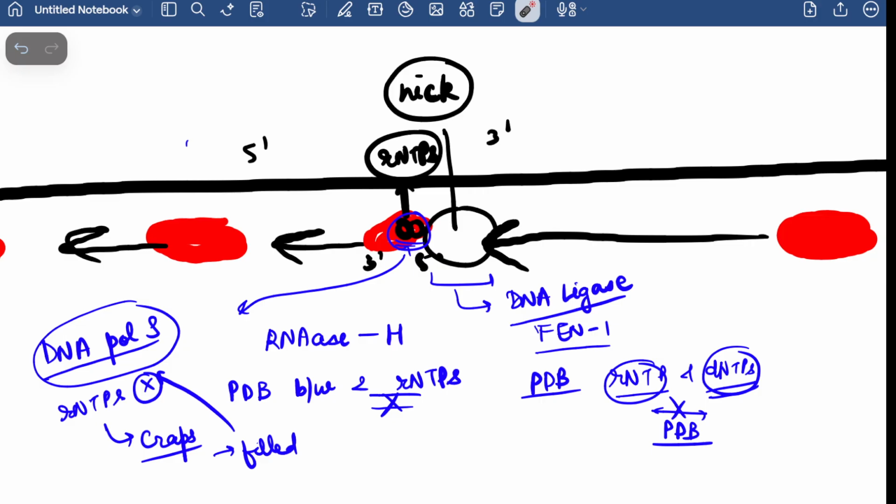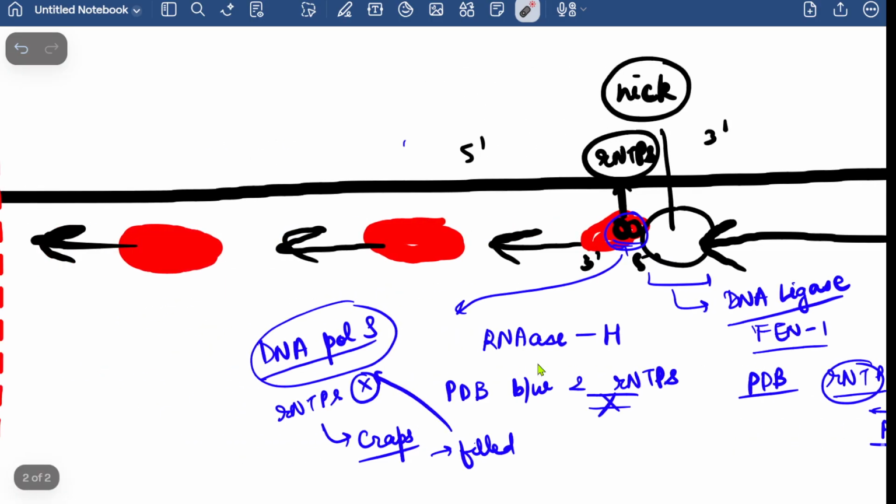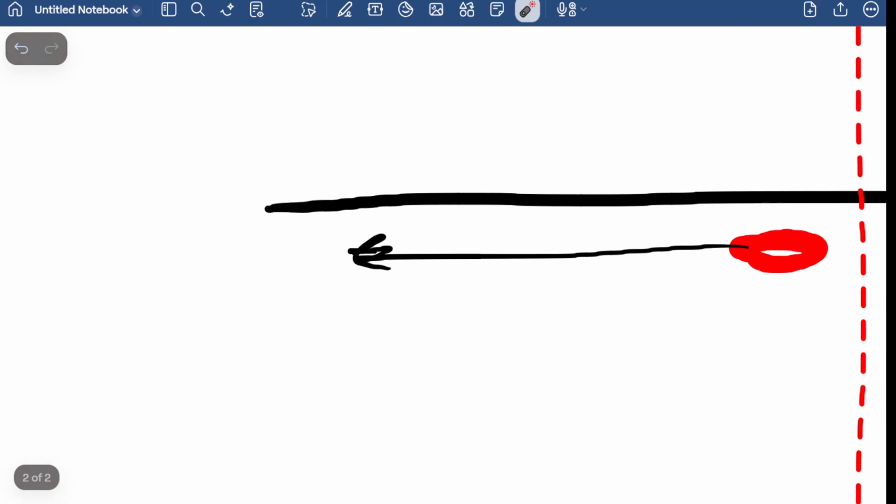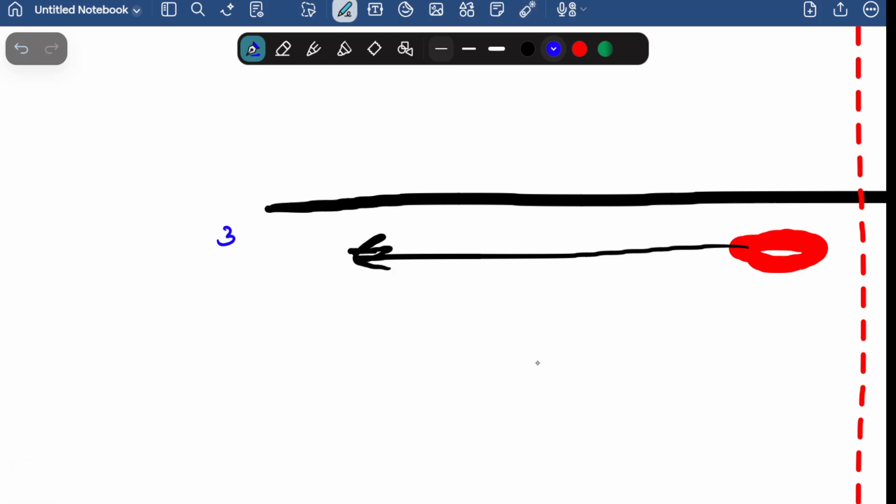Now all of this happens, but there is one problem. The problem lies here. Now this is our 3' end. The PCNA cannot move to the very 3' end, and here some of the nucleotides remain exposed.